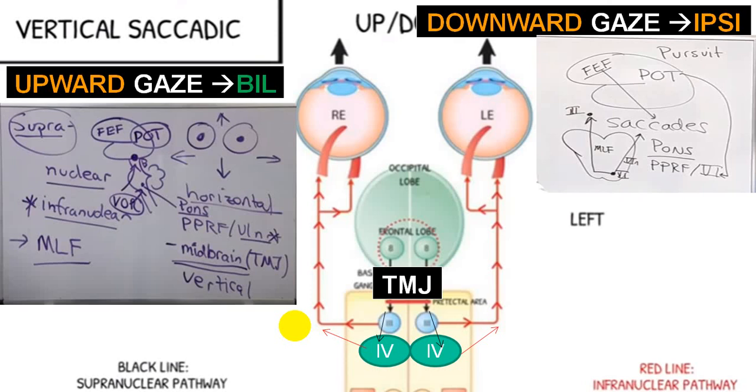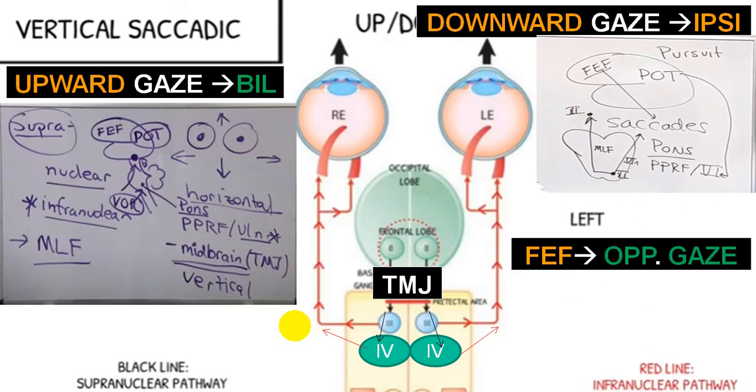Smooth pursuit movement will be controlled by the same side parieto-occipital temporal junction area, while saccade movement will be controlled by the opposite side frontal eye field area. And here you will have a supply to the third cranial nerve and fourth cranial nerve.